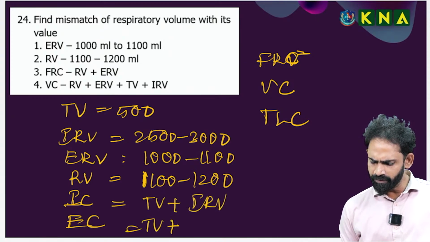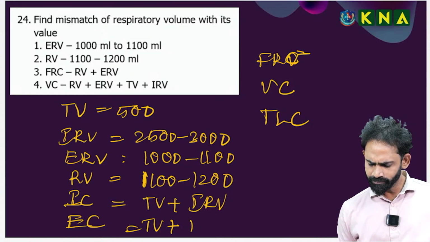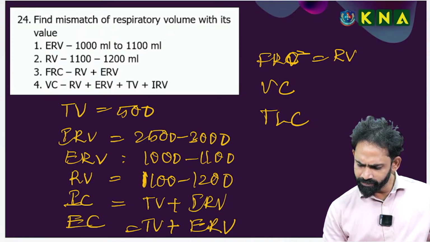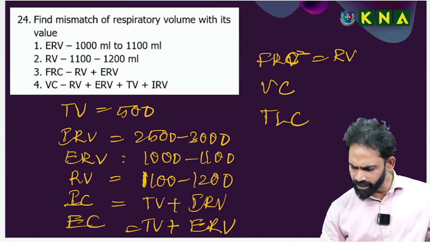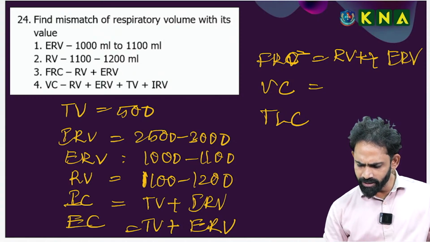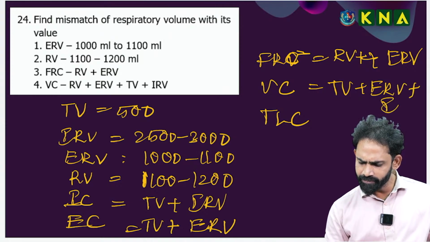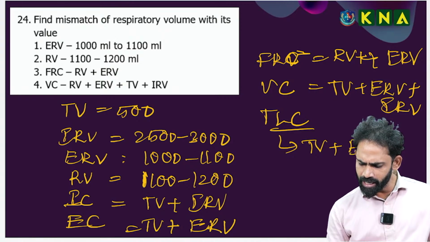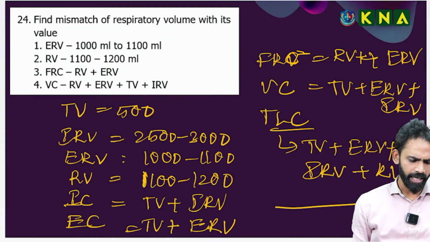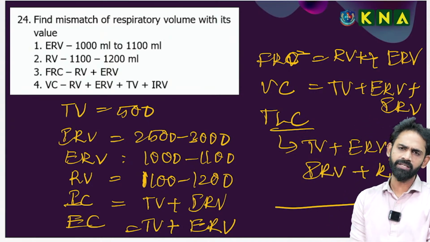EC is equal to TV plus ERV. FRC is equal to RV plus ERV. Vital capacity is equal to TV plus ERV plus IRV. Total lung capacity is equal to TV plus ERV plus IRV plus RV. One time you can check.